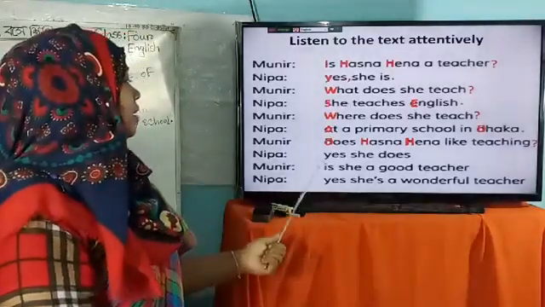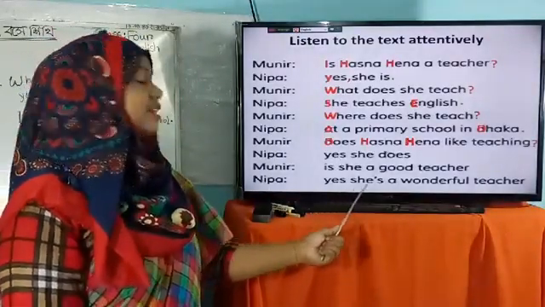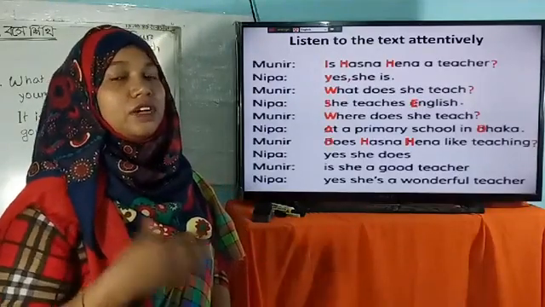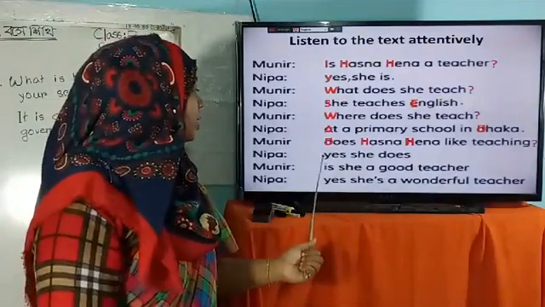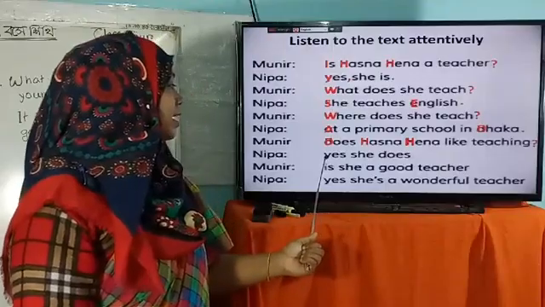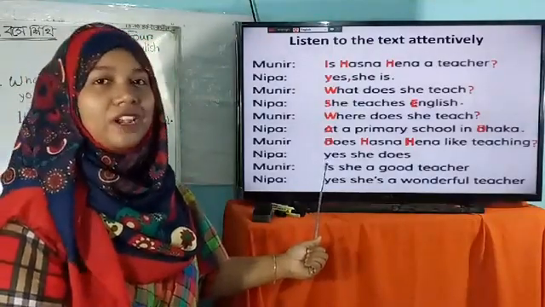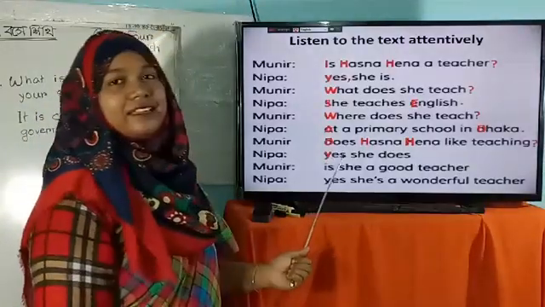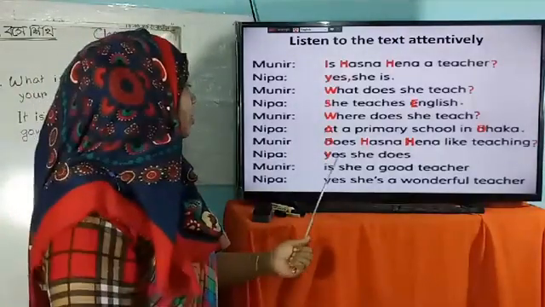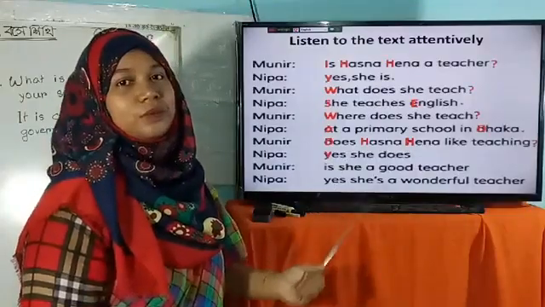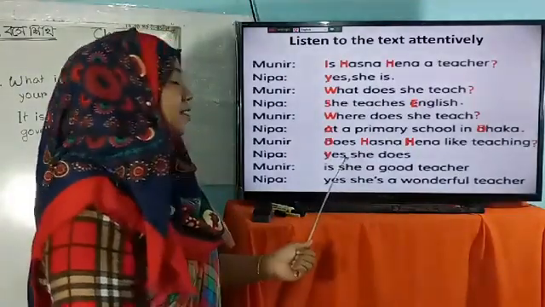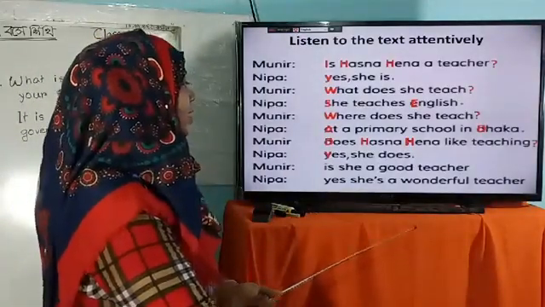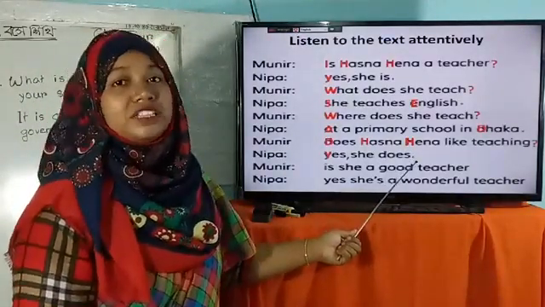Then Nipa says, yes, she does. Yes, she does. So dear student, what will we have to do? Which letter will be changed? This is the small letter and we have to change it. And it will be capital Y. And what can we use after yes? We have to use a comma. Yes, she does. At last we have to use a full stop.